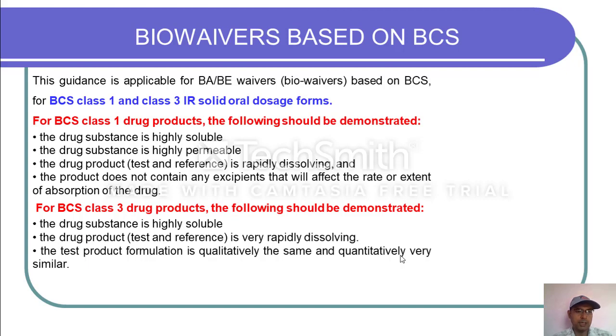For a BCS class 3 drug product, the following should be demonstrated. First one is the drug substance is highly soluble. The drug product, which includes test or reference, is very rapidly dissolving. The test product formulation is qualitatively the same and quantitatively very similar. So in these cases, we can consider these drug products as biowaivers.